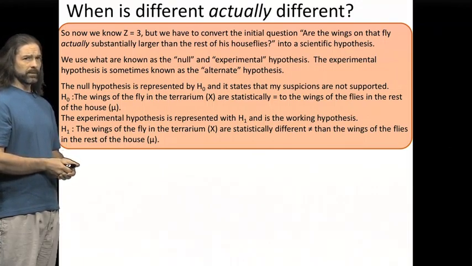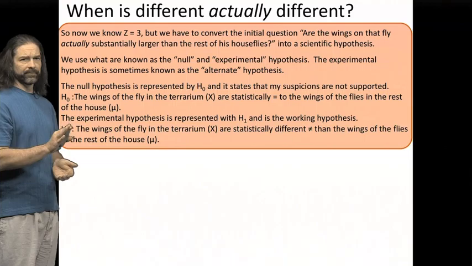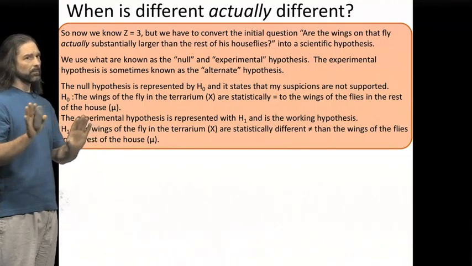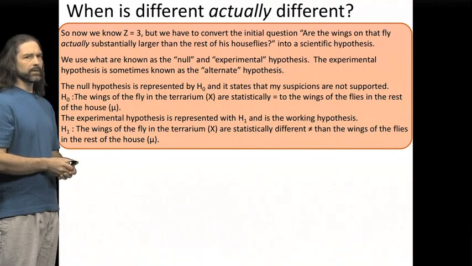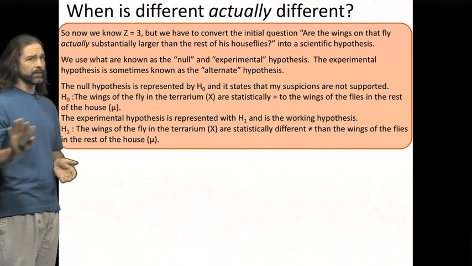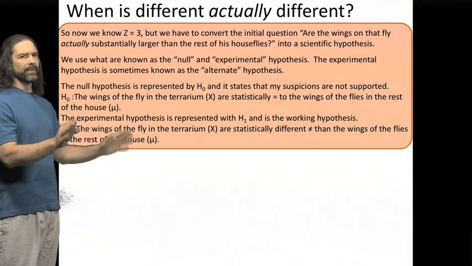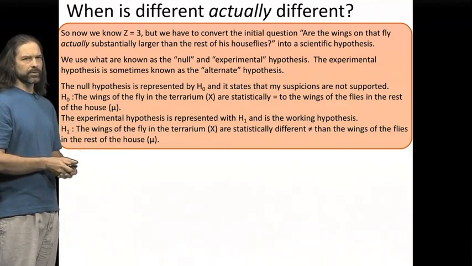So what we are basically saying in this case is that because the environment in the terrarium is potentially, hypothetically different, then the wings of the fly in that terrarium are statistically different. They represent a different group of flies than the flies in the rest of the house.